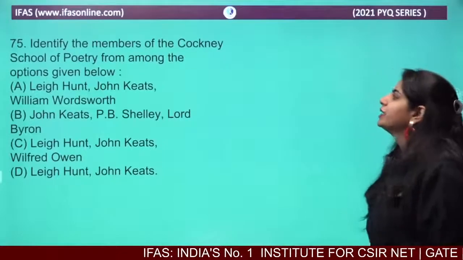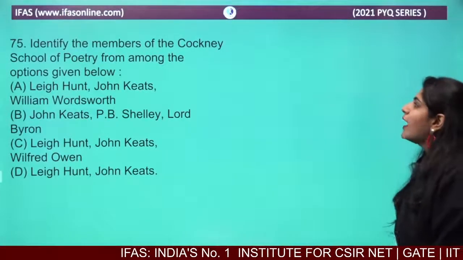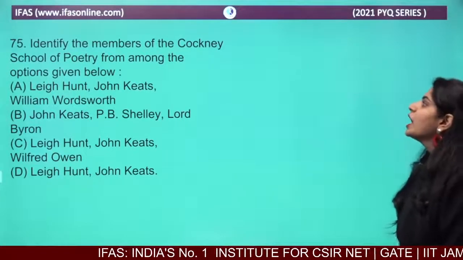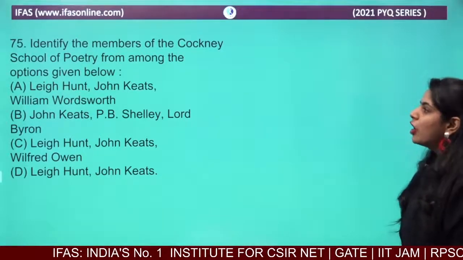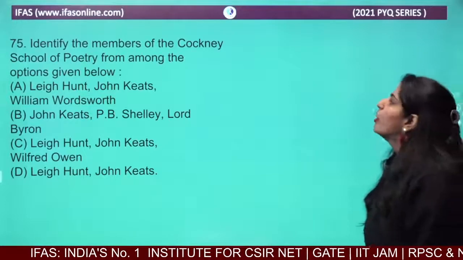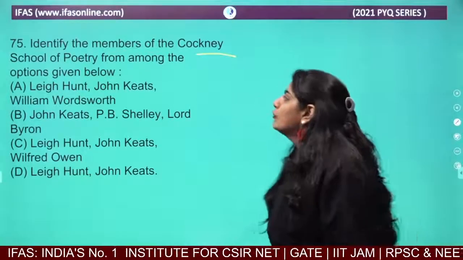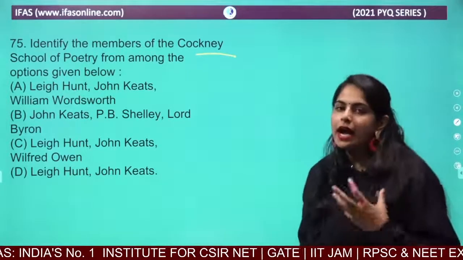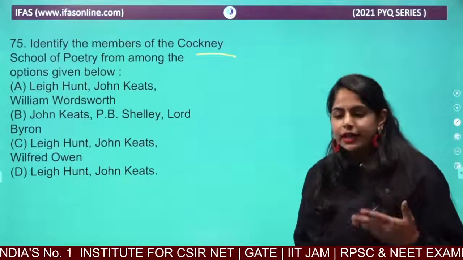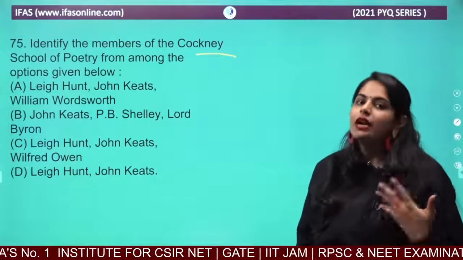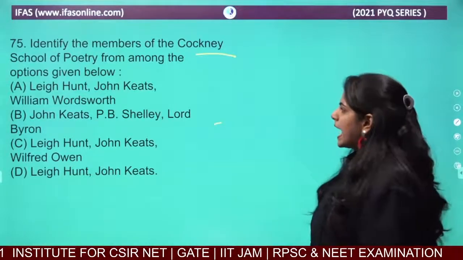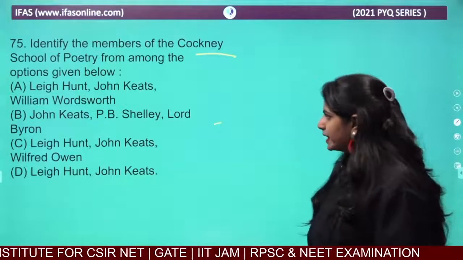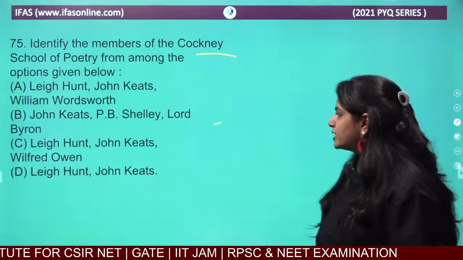Let's pay attention to the next question. Identify the members of the Cockney School of Poetry from among the options given below. Who belongs to the Cockney School of Poetry? When you read the history of every writer, you will get these answers. Leigh Hunt, John Keats, William Wordsworth.